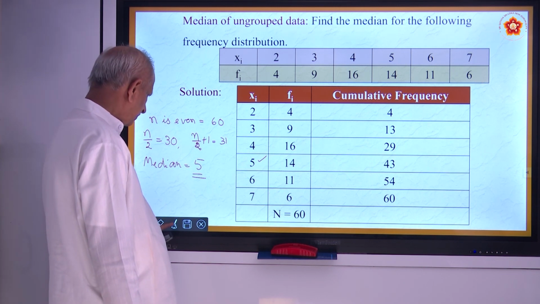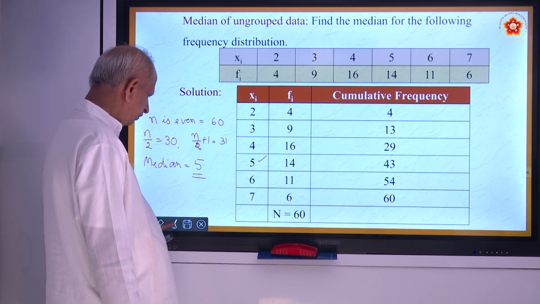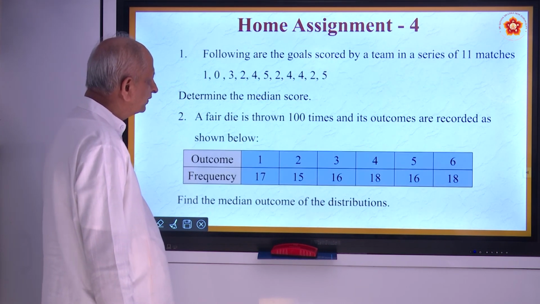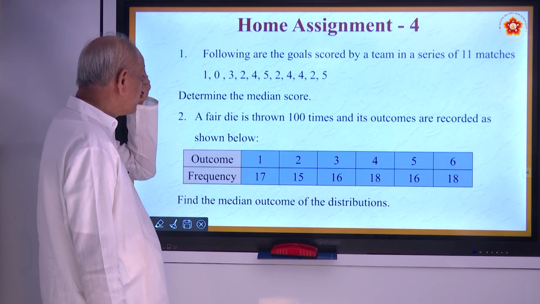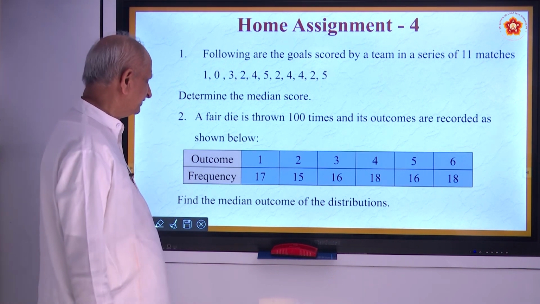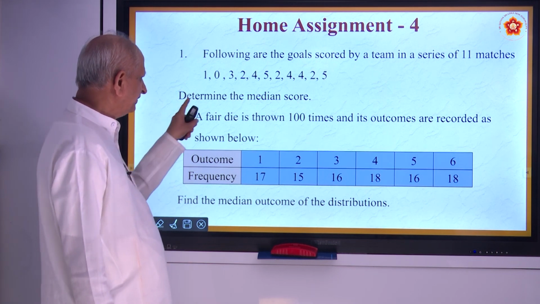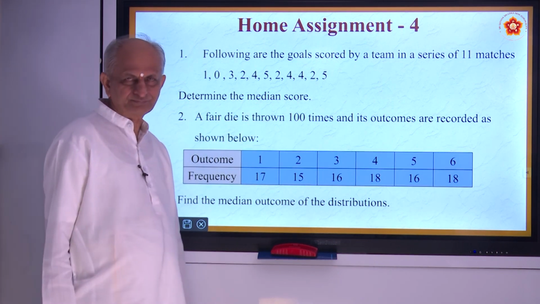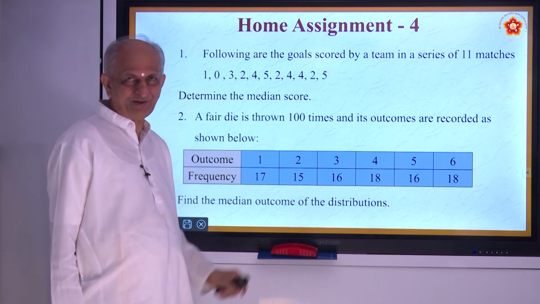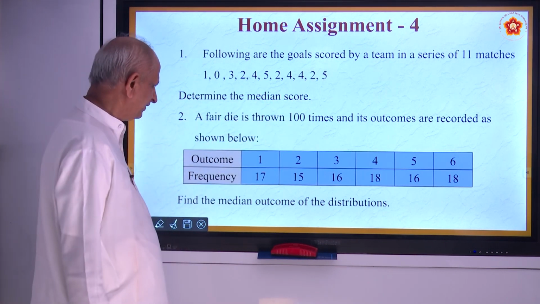Okay. Now note it. Home assignment. Following are the goals scored by a team in a series of 11 matches. Determine the median score. So it is not in ascending order. You have to arrange it. Then only do the median.